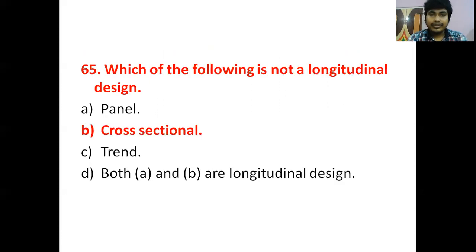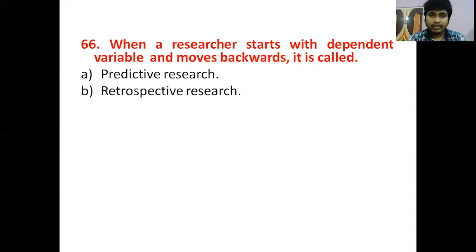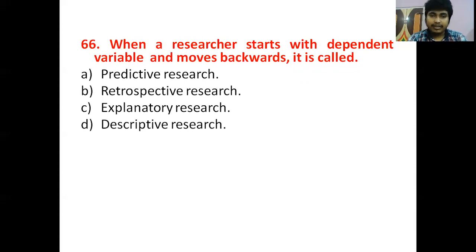The next question is, when a researcher starts with the dependent variable and moves backward, it is called, the options are predictive research, retrospective research, explanatory research, descriptive research.